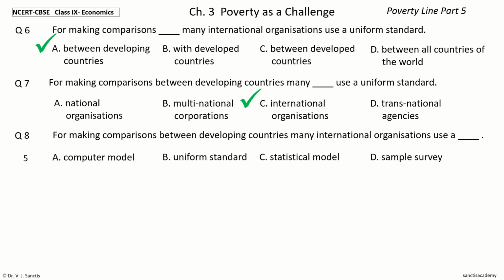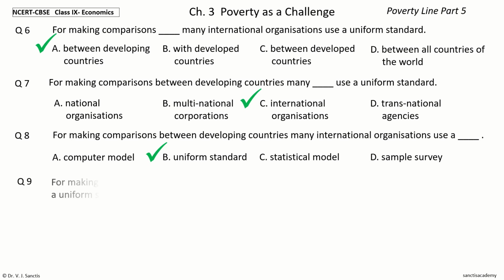Your time to choose. And the answer is uniform standard. So, for making comparisons between developing countries, many international organizations use a uniform standard.